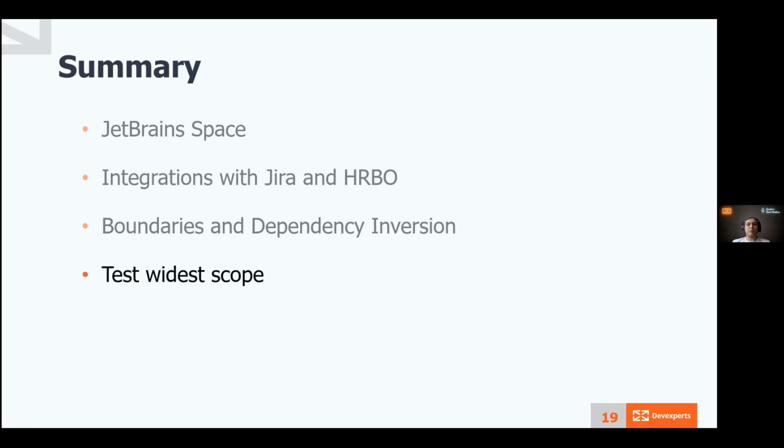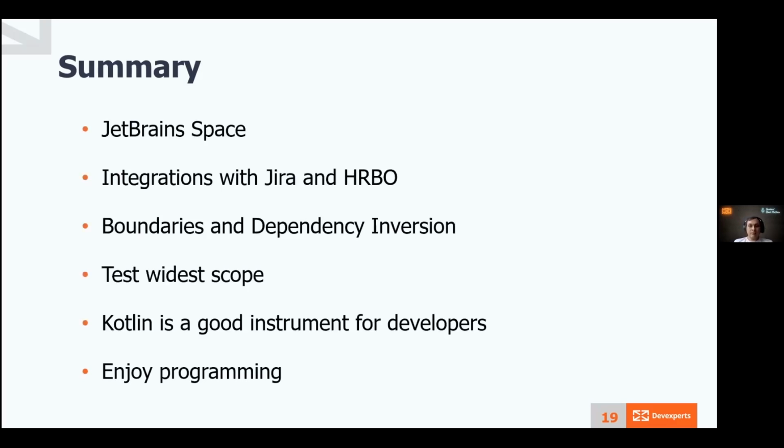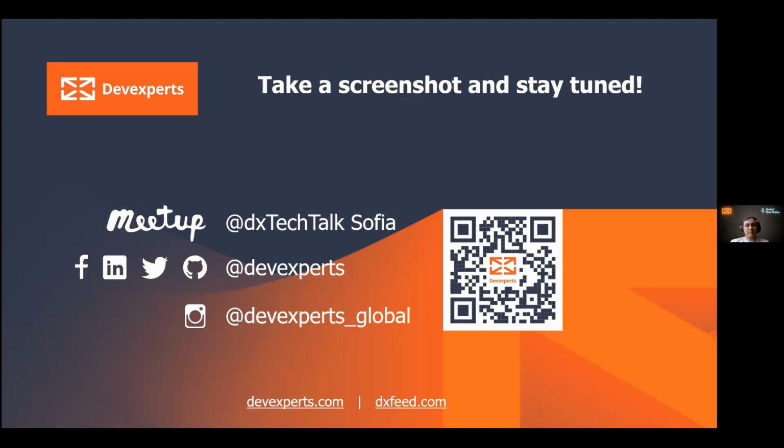They were leaking boundaries and dependency inversion, and also a suboptimal testing approach. We tested Kotlin in a real world server-side application and liked how it works, so Kotlin is a good instrument for developers. Enjoy programming. Try something you've never used before and do whatever you like to do.